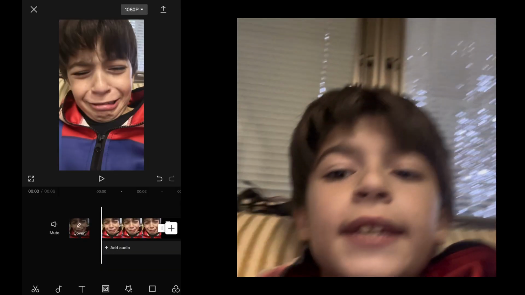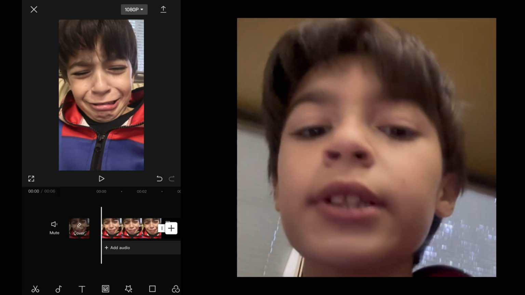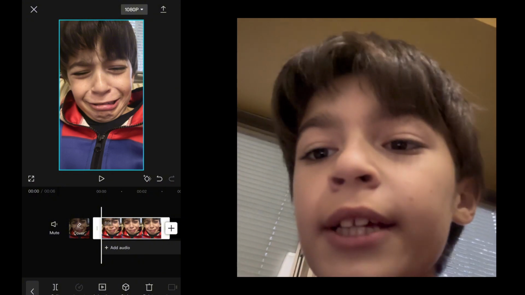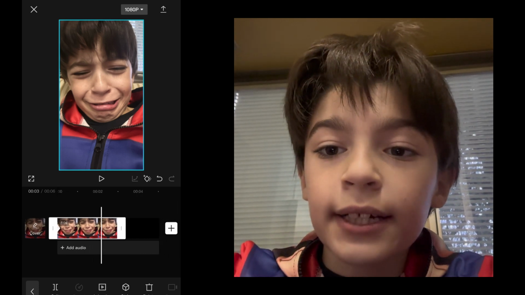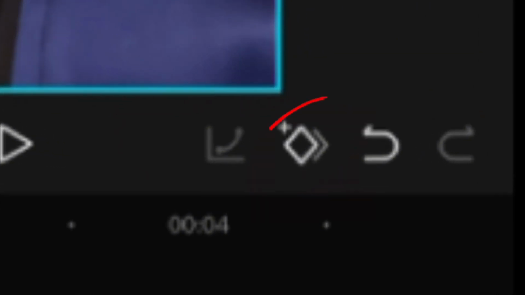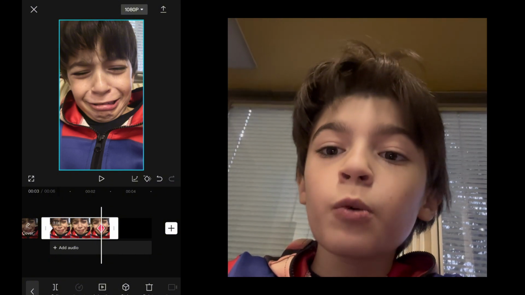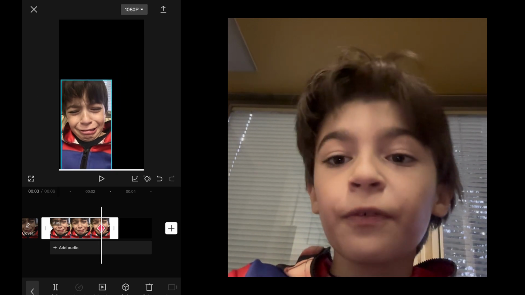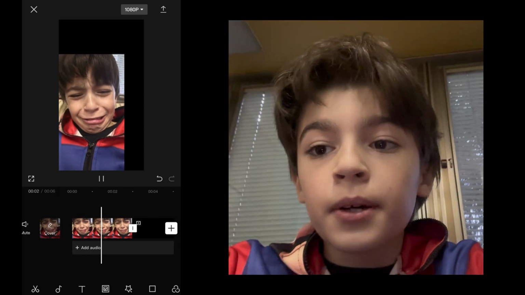Okay, so, for example, here I have a photo, and we will need to click on it and add a keyframe at the start. Now, how did I add a keyframe at the start? Well, I did it by clicking on the keyframe button. Now we need to add a keyframe at the end. Once we put the end keyframe, we will need to put the photo, video, or text where we want it to go, and boom, my image is changing position. So now it's time for editing tip number 3.